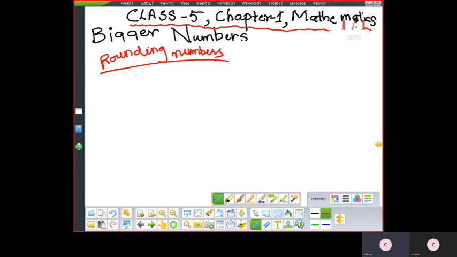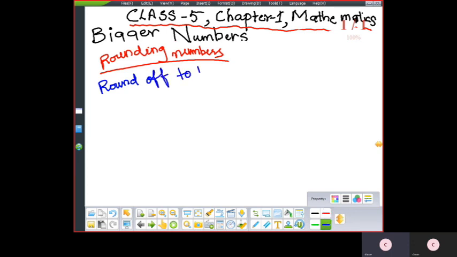Okay. So first, rounding off to the nearest tens. Round off to the nearest tens. So what will you do here? What are the rules for that? Okay. It is a simple rule, children. Rounding off to the nearest tens means you have to check the ones digit in the number.